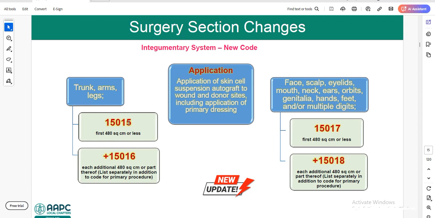you need to use 15015. If the application is more than 480 square centimeters, you need to use 15015 along with 15016. These same guidelines are applicable for 15017 and 15018. The only difference is the anatomical location where the application of this suspension will occur. Also, one more important thing to remember is these codes are not to be used if non-manually processed. These are only for manually processed suspension.